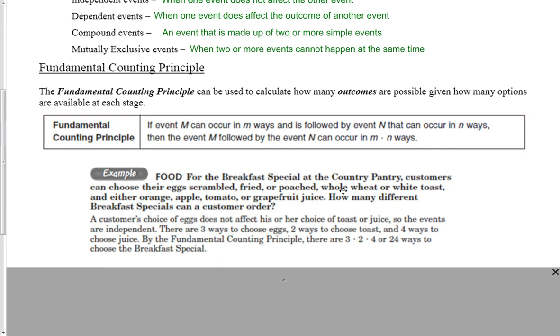For a breakfast special at the country pantry, customers can choose their eggs scrambled, fried, or poached. They have the option to order whole wheat or white toast, and they can get either orange, apple, tomato, or grapefruit juice. So how many different breakfast specials can a customer order?